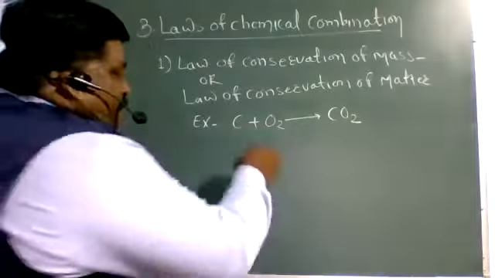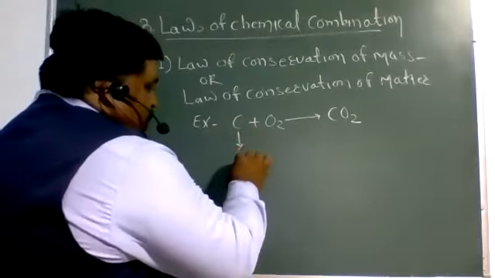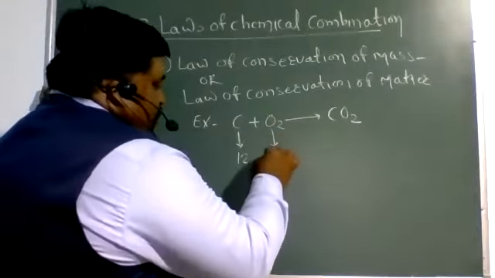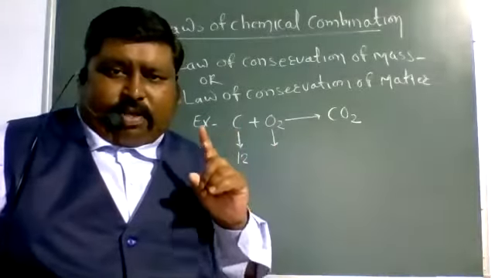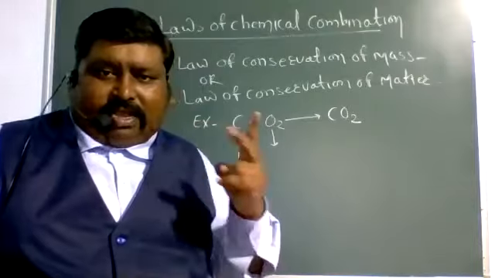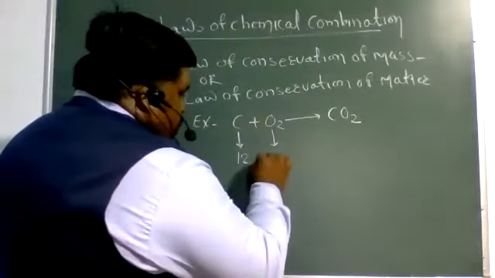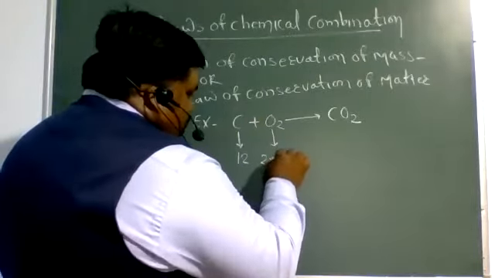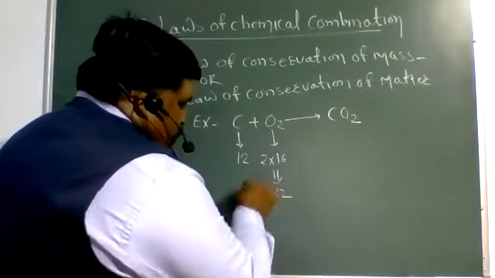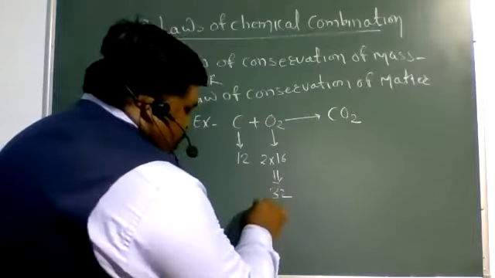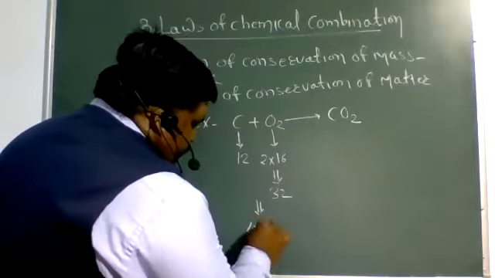Here, the mass of carbon atom is 12, oxygen is 32, the atomic mass of one oxygen being 16 multiplied by 2, that is 32. The total mass of carbon and oxygen is equal to 44.